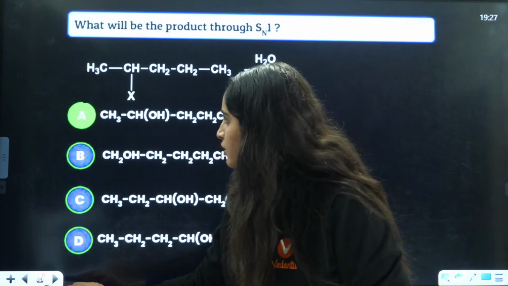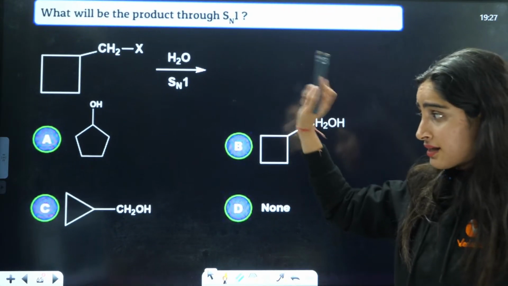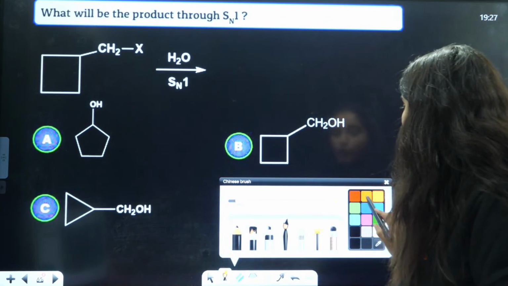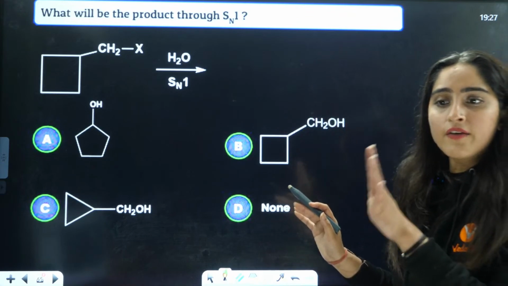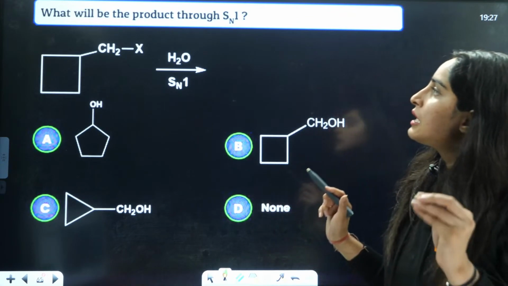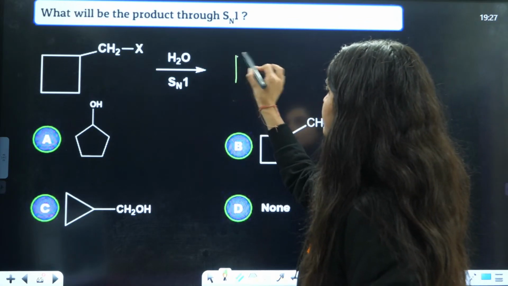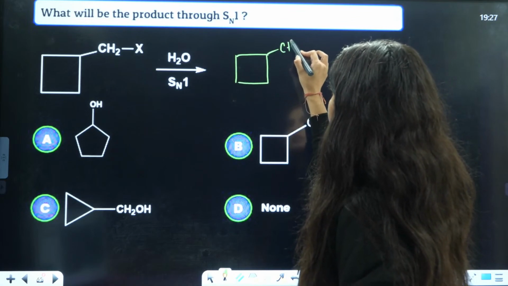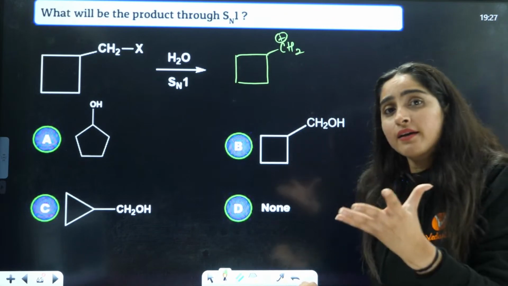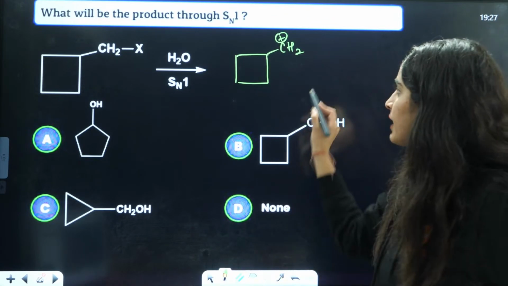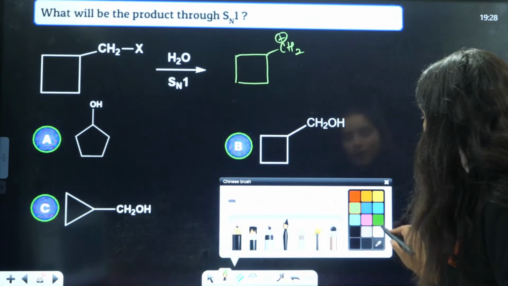Chalo. Next, this is very, very interesting. This was the thing that I was talking about. I told you there is one question where there is a rearrangement happening. This is that question. Very, very important question. SN1 means carbocation is formed here. If you lose this X, it will be the formation of CH2 positive. Now I told you that whenever outside the ring you have a carbon having positive charge, you will have ring expansion here.